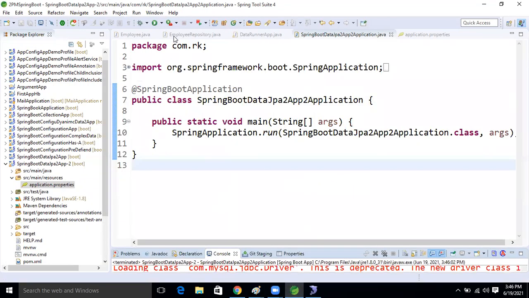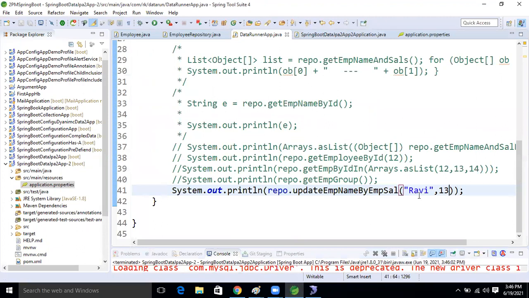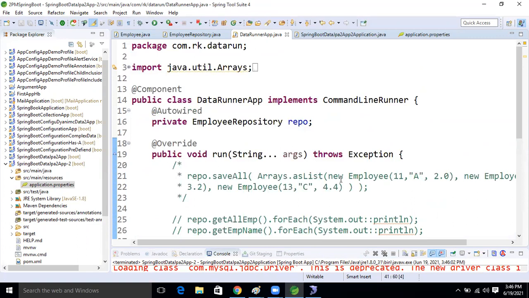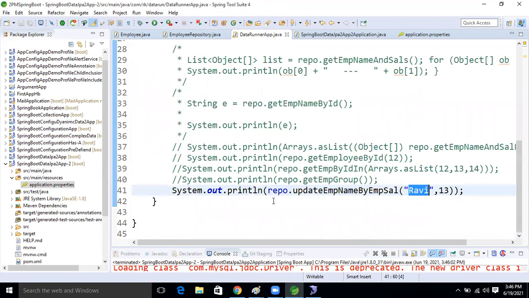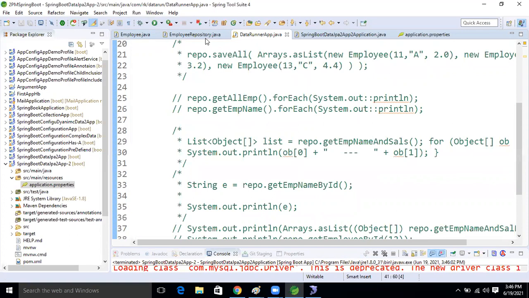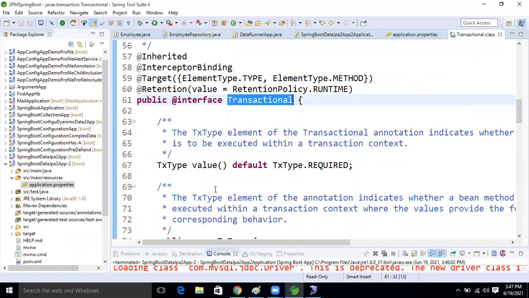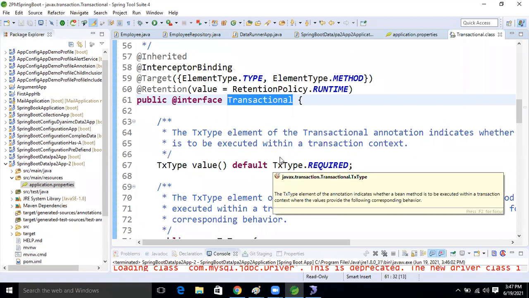If you want to make it false, where can we do it? Auto commit. It is false for the select operation, right? By default, this one is false only. If you perform the select operation, that is the Spring concept. But here we are performing a non-select operation, so because of that, by default, what is this one? One minute. I will open the implementation. By default, it is true only.